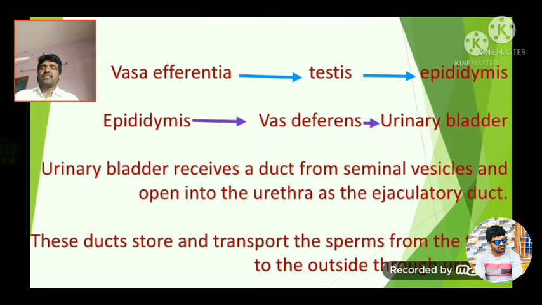The vas deferens receives a duct from the seminal vesicle and opens into the urethra as the ejaculatory duct.